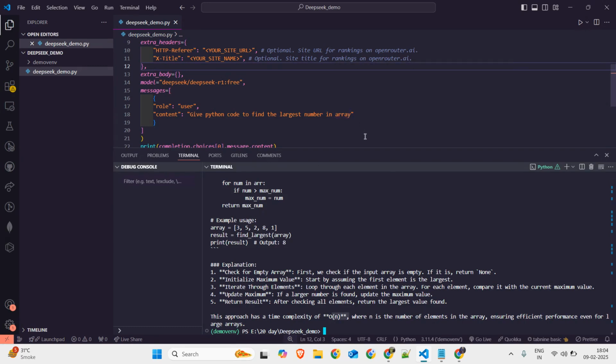Now we can also test it for RAG by giving it context and asking a question from that context, so we can check that ability as well.